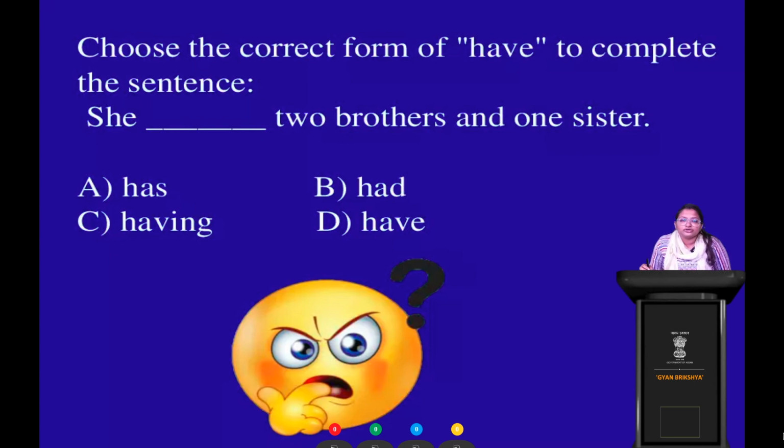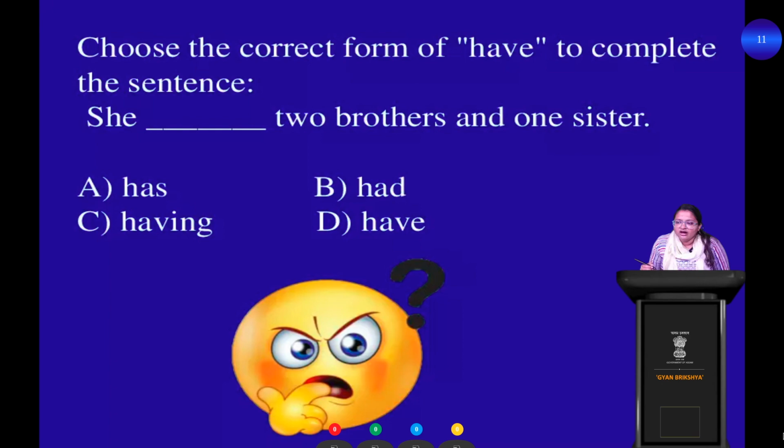Which option do you think is the correct option? Clear? So your time starts, and now give me your responses. Those who haven't responded, respond quickly. Your time is going to get over soon.